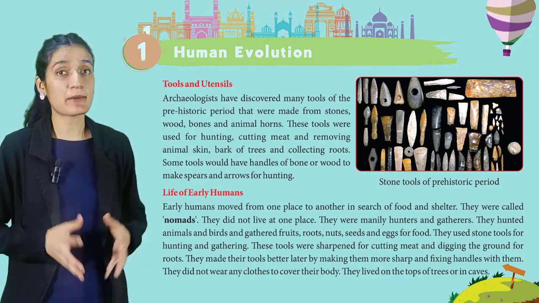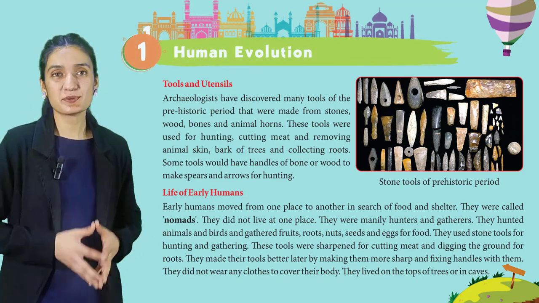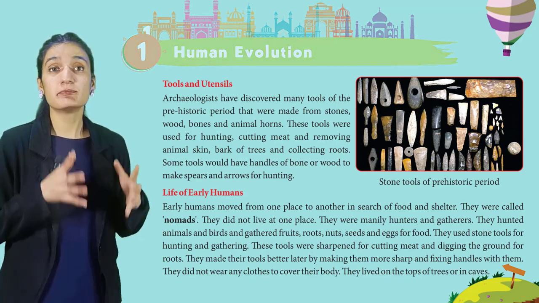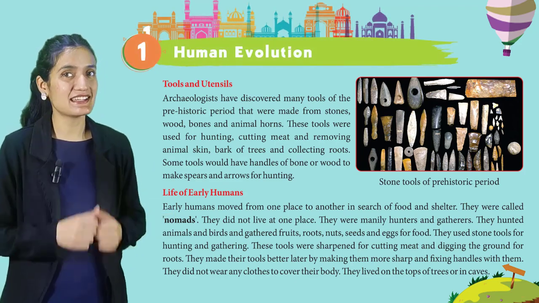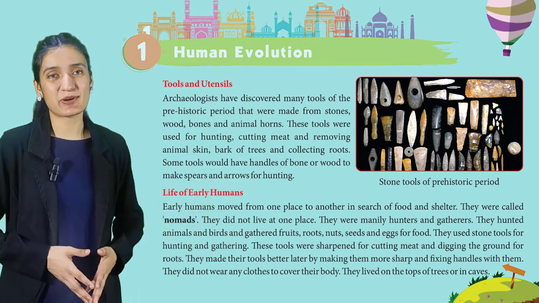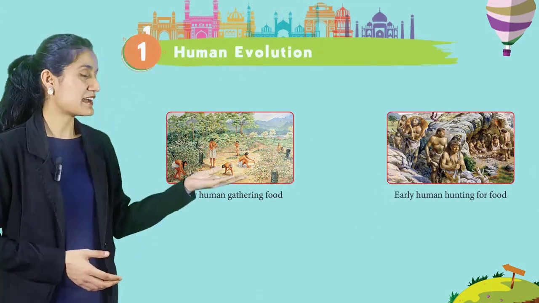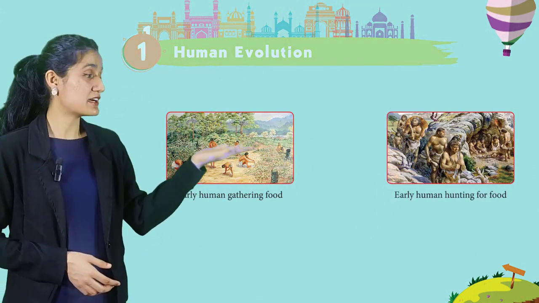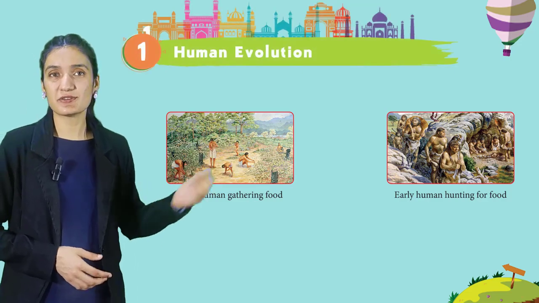These tools were sharpened for cutting meat and digging the ground for roots. They made their tools better later by making them more sharp and fixing handles with them. They did not wear any clothes to cover their body. They lived on the tops of trees or in caves. Here are some pictures given of early human gathering food and early human hunting for food.